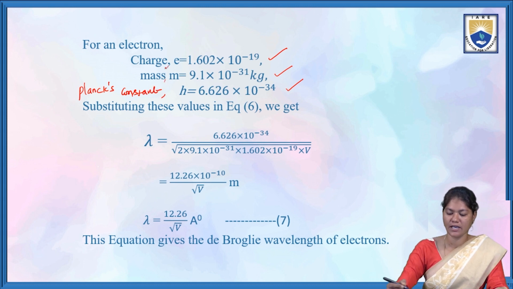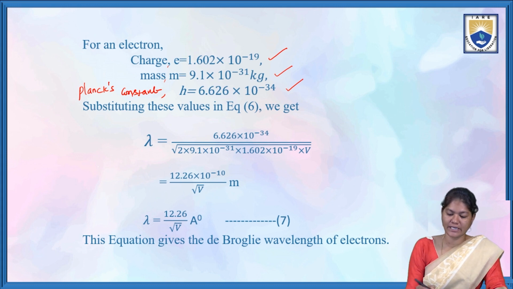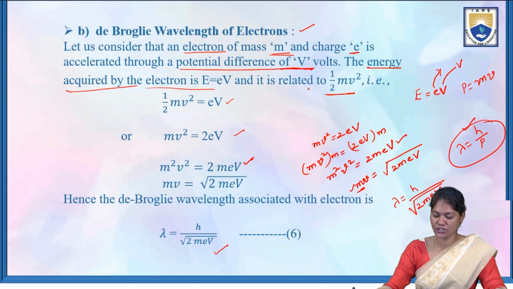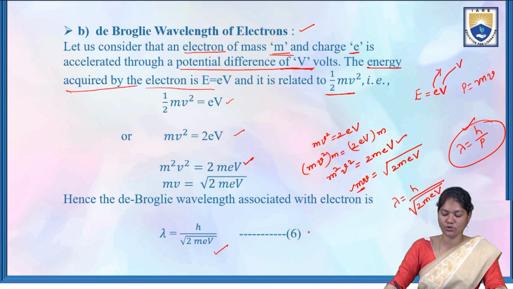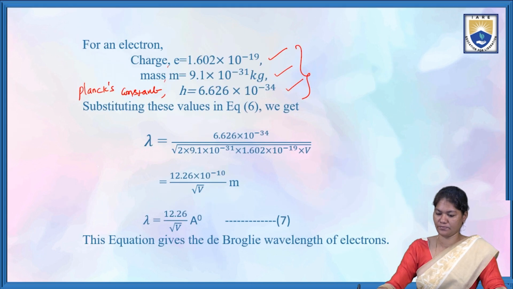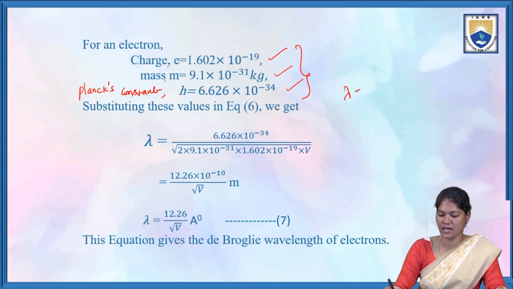Planck's constant h is equal to 6.626 into 10 power minus 34 joule second. Substituting these values in the previous equation, equation 6, lambda is equal to h by root of 2meV.